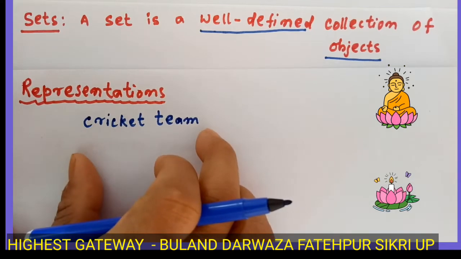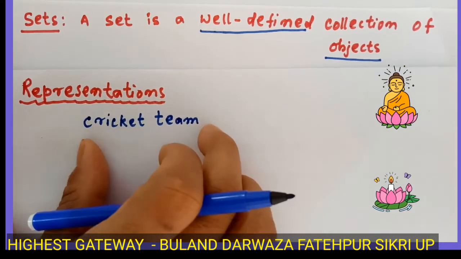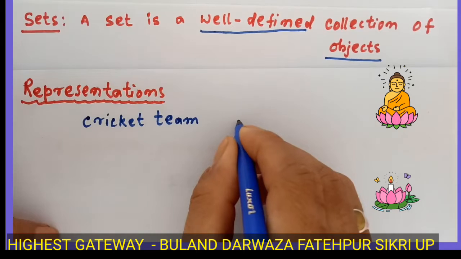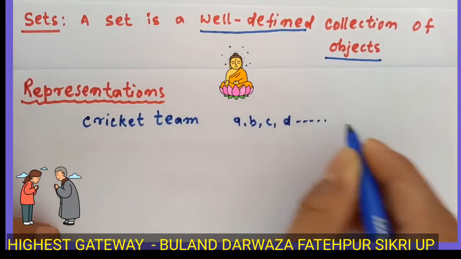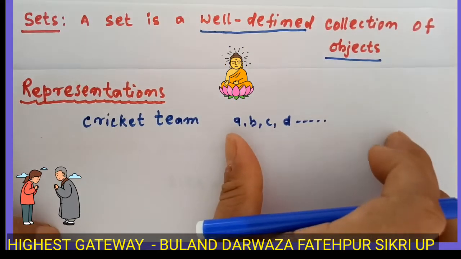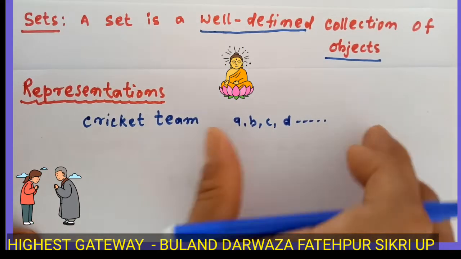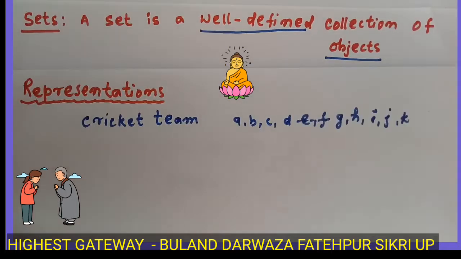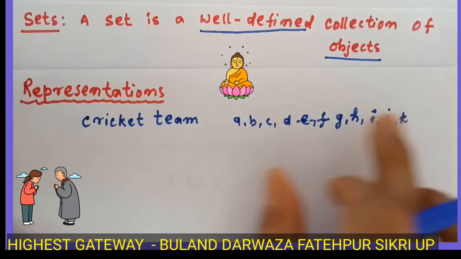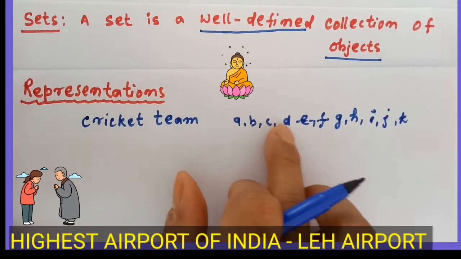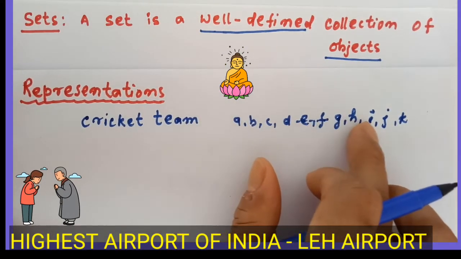So I take the same example, a cricket team. Suppose A, B, C, D up to 11 members are the members of the cricket team. Suppose these are the members: 1, 2, 3, 4, 5, 6, 7, 8, 9, 10, 11.